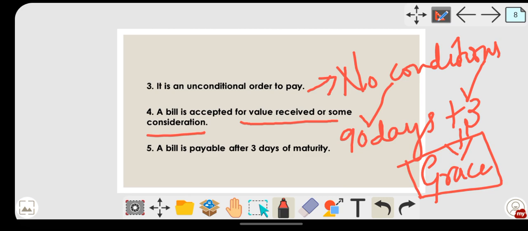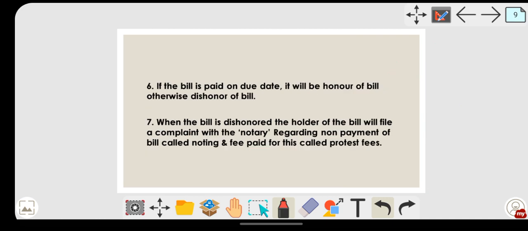So it is payable after 3 days of maturity. How many days? 3 days. So highlight this word, 3 days. You might expect an MCQ for that. Then if the bill is paid on the due date, it will be honor of the bill, or else it will be the dishonor of the bill.